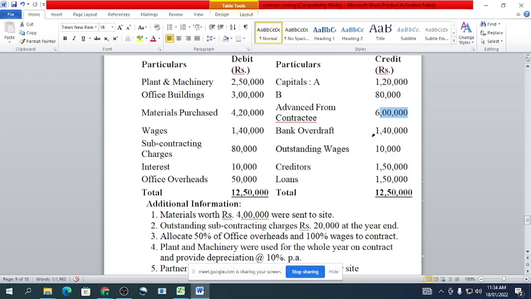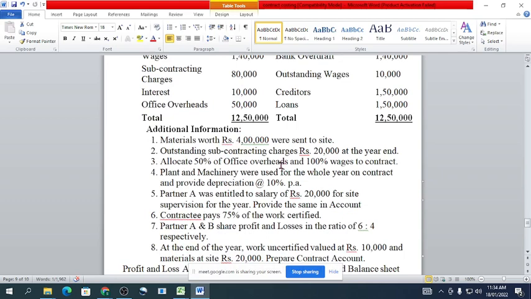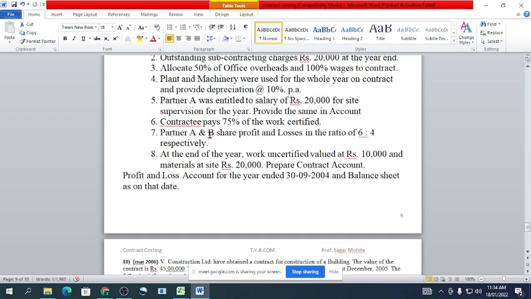That amount would be rupees 8 lakh. Next, partners A and B share profits and losses in the ratio of 4 is to 6 respectively. We will also prepare the profit and loss account. In that profit and loss account we will distribute the profit between partners A and B in the ratio of 6 is to 4.